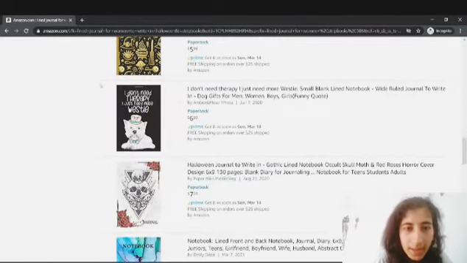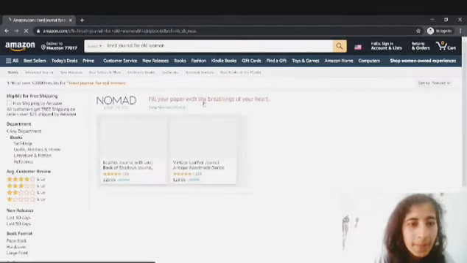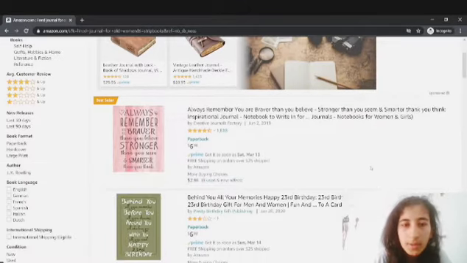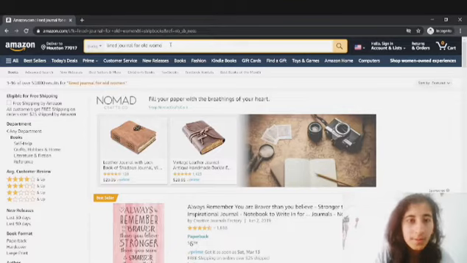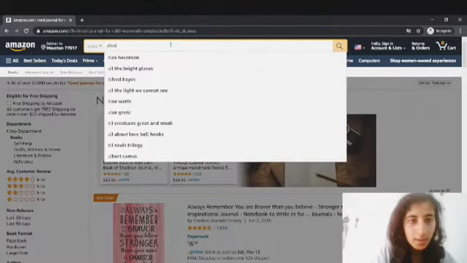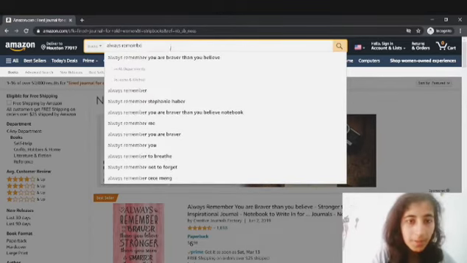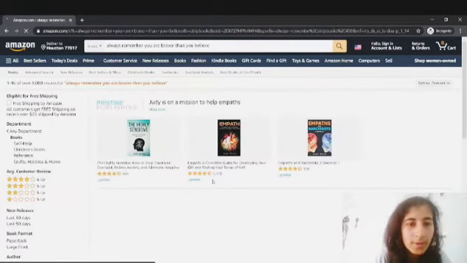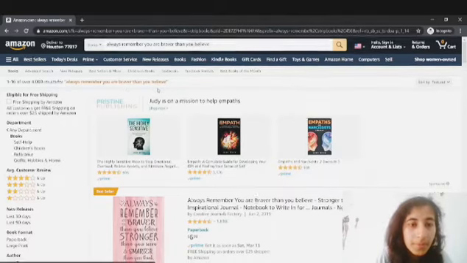So you can just click on them and see their bestsellers rank for that. Again, it's 50,000 search results. If I just use the keyword of this, 'always remember you are braver than you believe, inspirational journal', if I just write it down like that, and search for this particular term, because it's quite popular, okay, it's having 4,000 search results for 'always remember you are braver than you believe'.